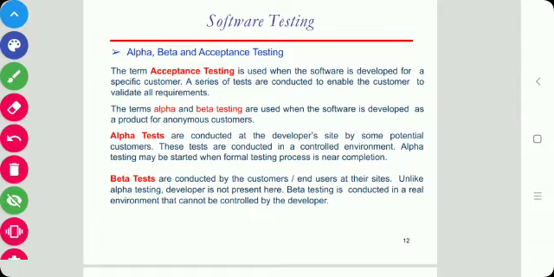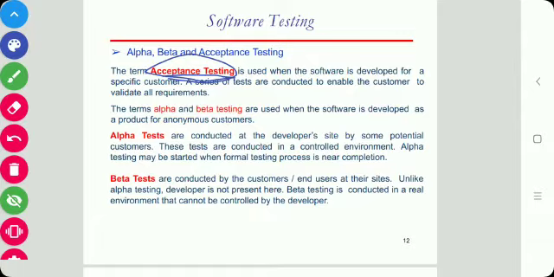There are three types of testing in which the customers are involved. First is acceptance testing. This testing is used when the software is developed for a specific customer. When the software is developed for a specific customer, a series of tests is conducted by that customer, and they can report the bugs. This is called acceptance testing.